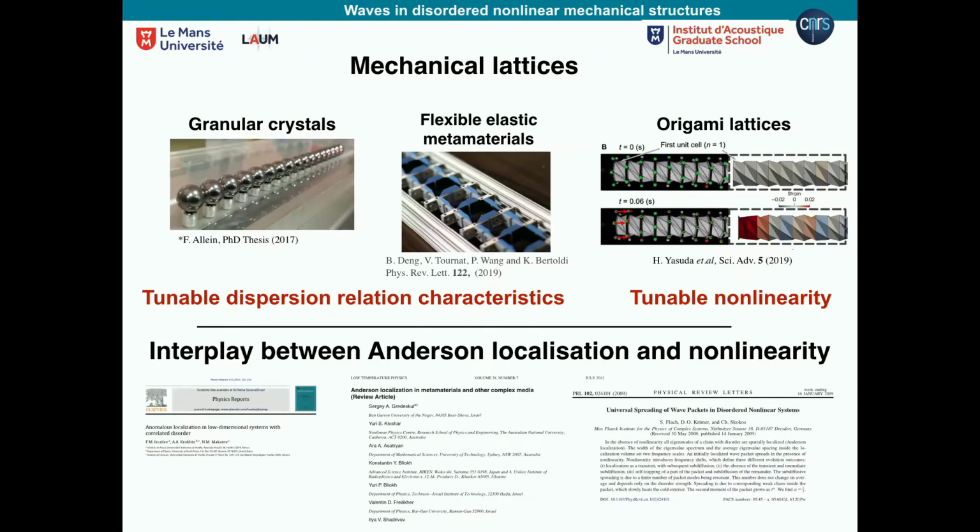And so here I just put 3 reviews of Anderson localization in low-dimensional systems, so 1D, like the ones I talk about here. There is a huge amount of work on that. The idea here was to combine these more theoretical works with systems that could be realized in experiments, which are the mechanical lattices. So 90% of the talk will be theoretical, although we have these experiments in mind. Only at the end, I will say that we are now trying to move a bit toward experiments.